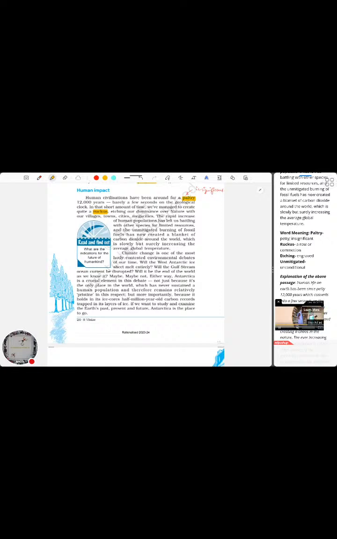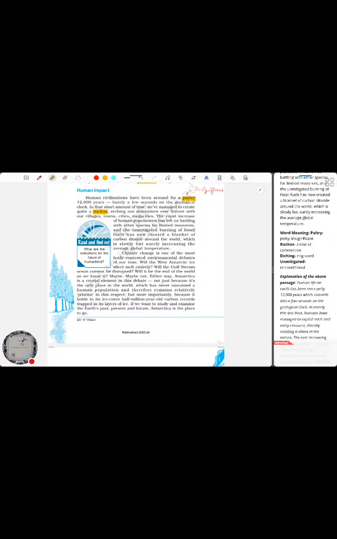So basically, what they are saying here is that because of the rapid increase of the human population, the populations are increasing, the medical facilities are also improving, which means that the death rate is decreasing. So obviously the population is becoming more and more, which means that we will run short of resources, because we have only a limited amount of resources. And for that, we are fighting with other species for the resources. That's what the author tries to say.